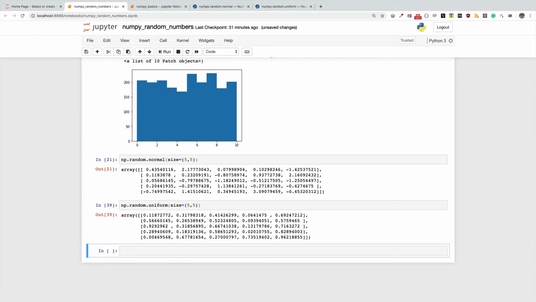Now what seeding allows us to do is to have predictable values in our random number arrays. The reason this is important is, for example, as you're watching this video, there is no way I can guarantee that the random numbers you generate on your computer are going to be the same as the random numbers you are seeing in this video, because of course they are supposed to be random. But sometimes it becomes necessary to ensure that we both have the same entries in the random numbers that we generate.